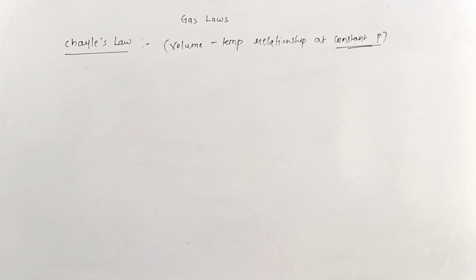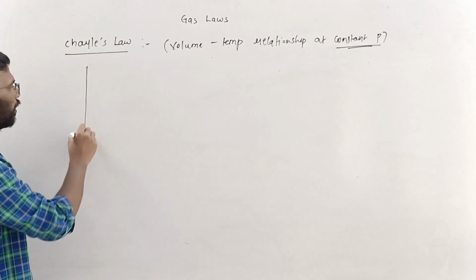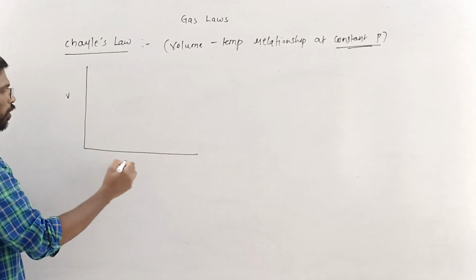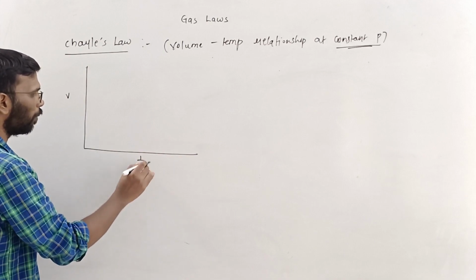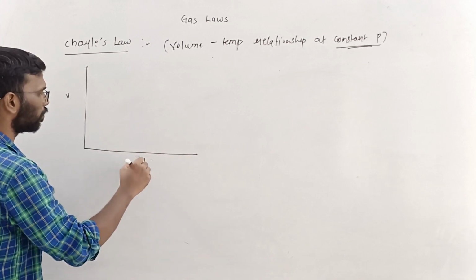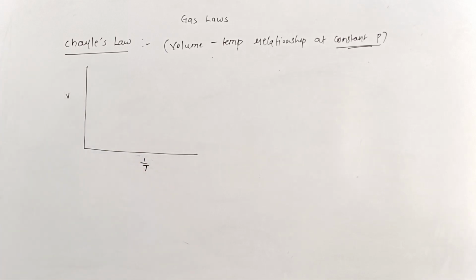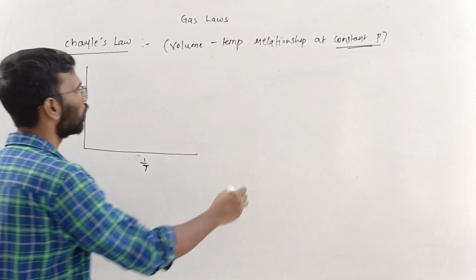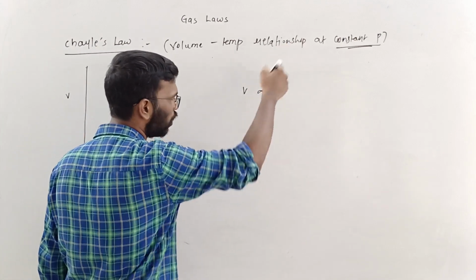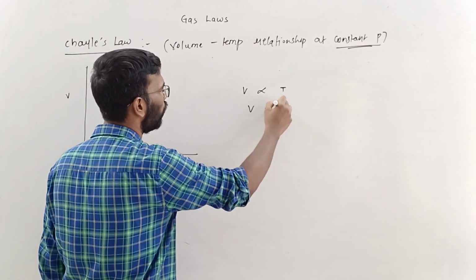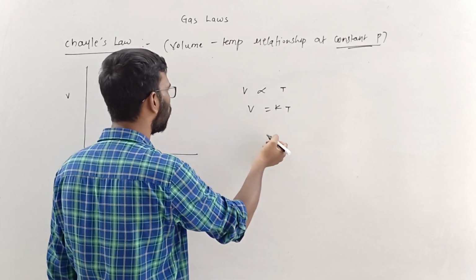What would be the graph of V versus 1 by T? Can you predict the graph of V versus 1 by T? We know that V is directly proportional to temperature at constant pressure. V is equal to kT. So what is this?